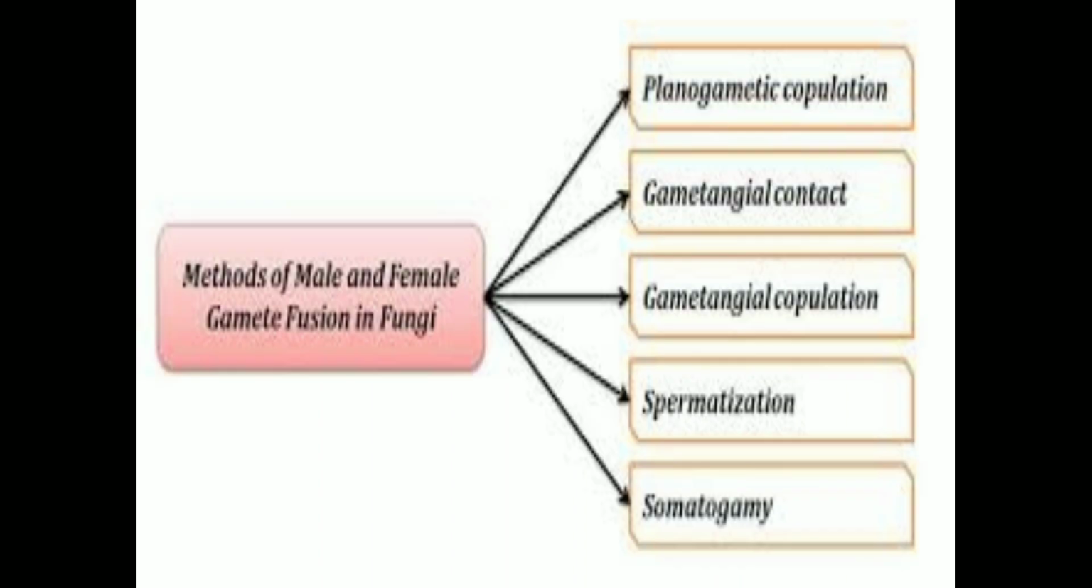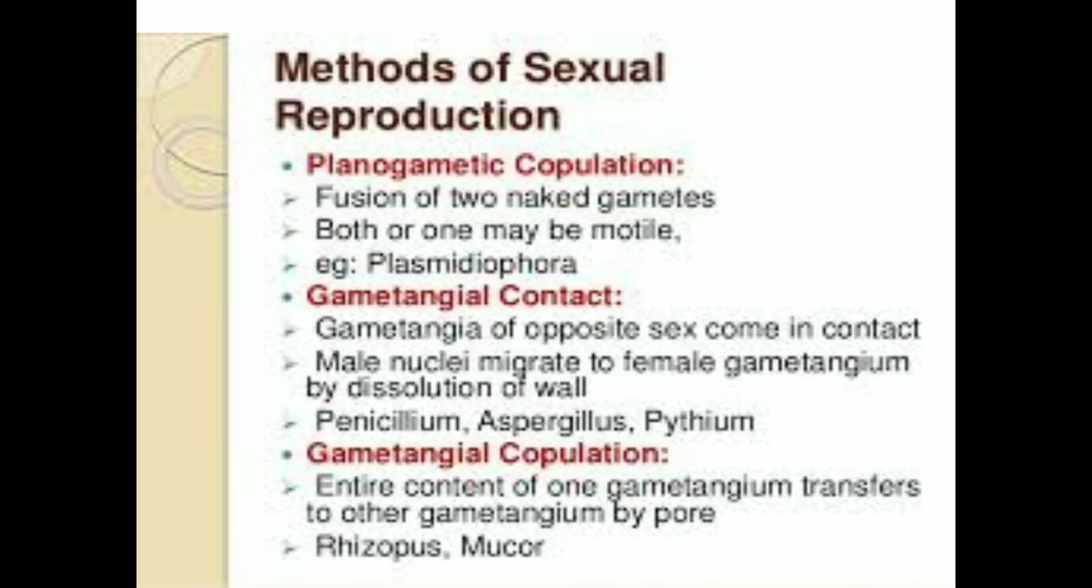So first, as we know, these are the methods of male and female gamete fusion in fungi. What are the sexual methods of reproduction of fungi? First is planogametic copulation, second is gametangial contact, third is gametangial copulation, fourth is spermatization, and fifth is somatogamy. So these are the sexual methods of reproduction of fungi. Let us see them one by one.